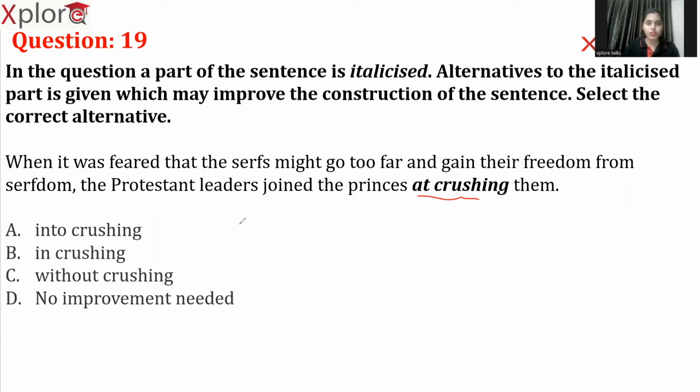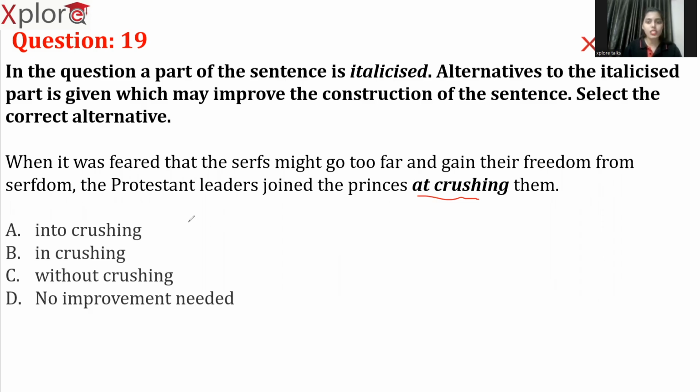So what is the meaning of serfs? Serfs means slaves. Serfdom means slavery, though not actual human slavery as such. After slavery, there is another phase in the past, which is called wage slaves or feudal slaves, something like that. So the Protestants joined whom? Princes, at crushing them. The term "at crushing them" doesn't actually fit the sentence here. Yes, it can be improved.